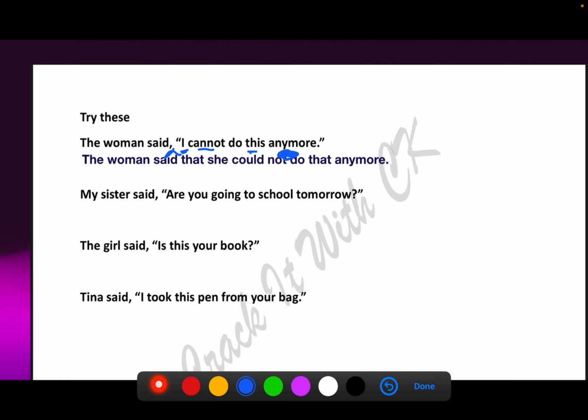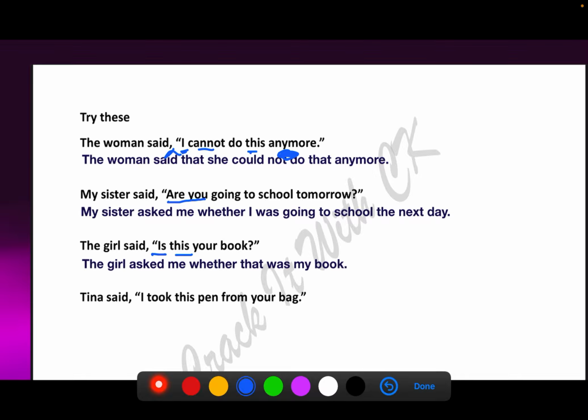My sister said, are you going to school tomorrow? My sister asked me, straight away asked, don't write said because it is a question. My sister asked me whether I was going to school the next day. If you've written, my sister asked me whether was I going to school, then I'm sorry, one big zero for this sentence. My sister asked me if I was going to school the next day or whether I was going to school the next day. The next one, the girl said, is this your book? The girl asked me if that was my book. That was my book.